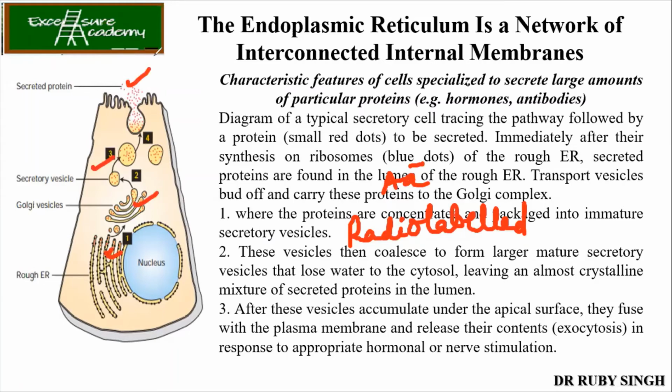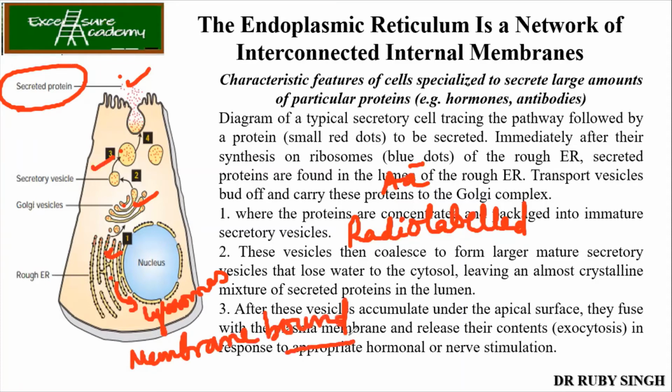So what will you conclude from this? Whenever they saw that the radio labeled proteins are present everywhere, starting from the ER, Golgi, secretory vesicles, and also outside, it was confirmed that this pathway is followed for the secreted protein. Now, suppose it was present only in the ER and after that only in lysosomes. Then you would infer that the protein synthesized at that time was only membrane bound. Clear? This experiment which was carried out is clear?